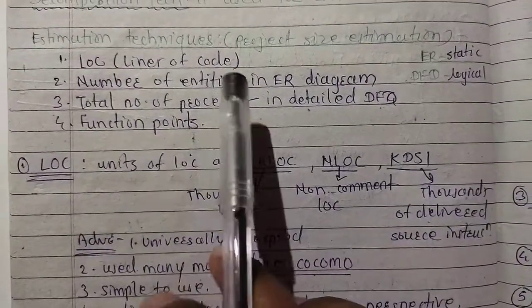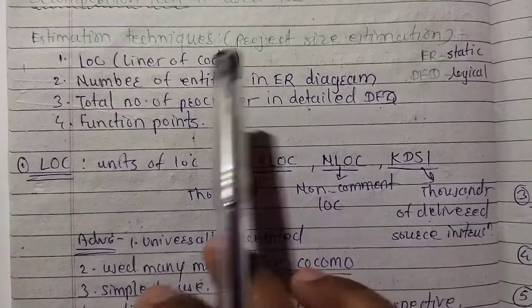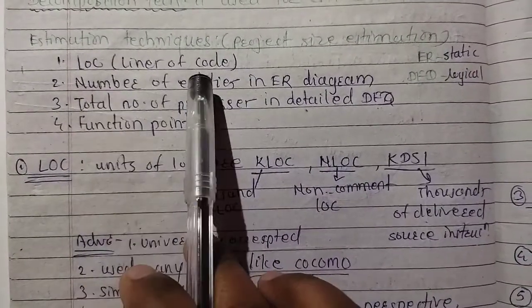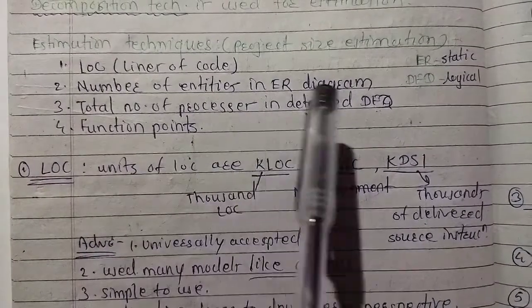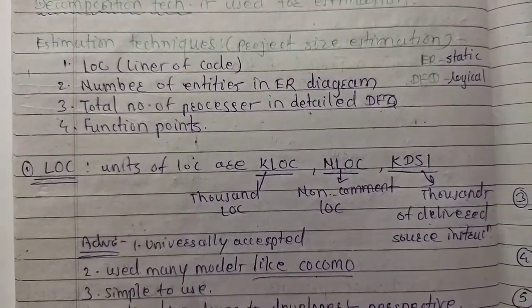A number of estimation techniques are used for project size estimation. First is LOC, lines of code. Second is counting the number of entities in the ER diagram. Next is the total number of processes in the detailed DFD, and function point analysis.